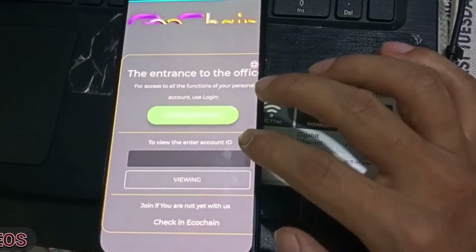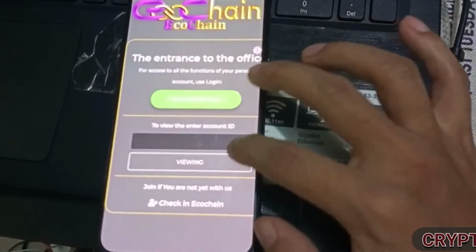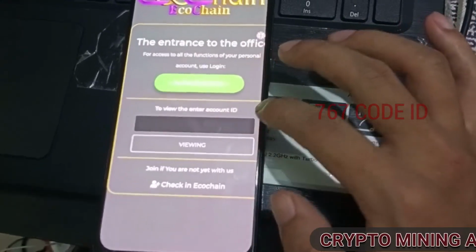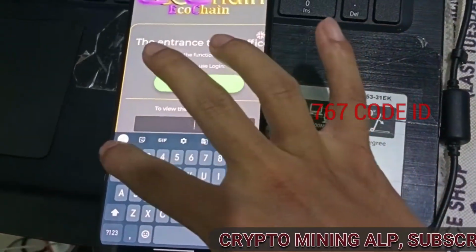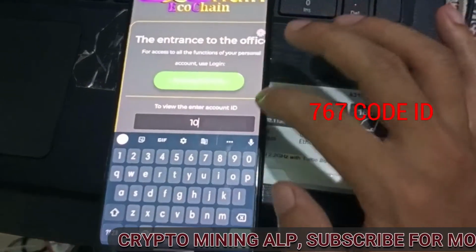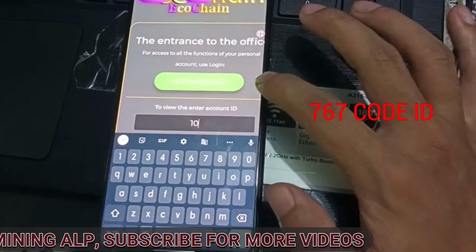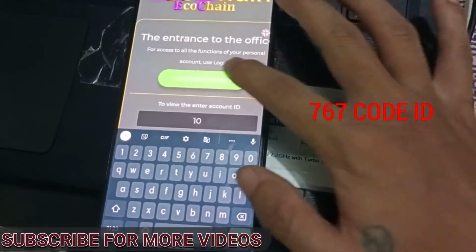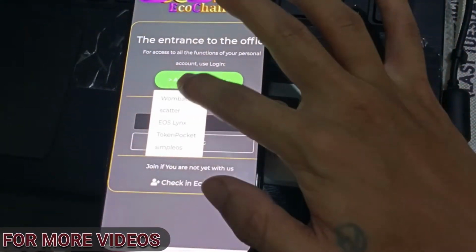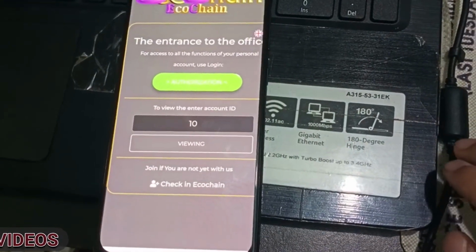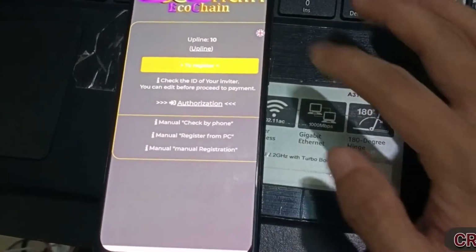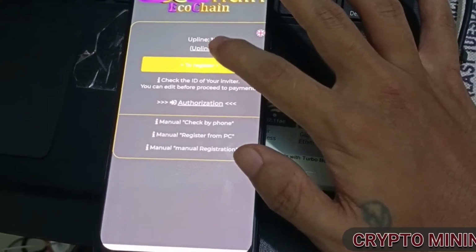Then here you have to enter the account ID. I'll do 10, but you have to enter 767. After that, click on authorize, then choose Wombat, and tap register.